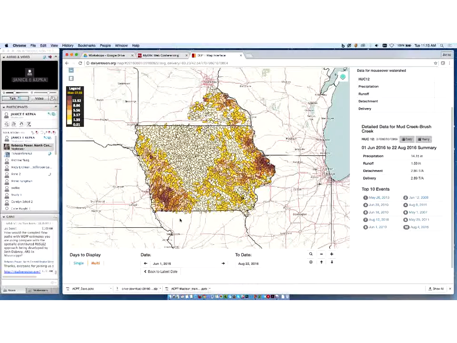Clearly, we can see there are certain areas within the state that experience more soil loss than others, notably the steeply, highly dissected Loess Hills in western Iowa, and some of the Driftless areas and more dissected pieces of Iowa and Minnesota along the Mississippi River.